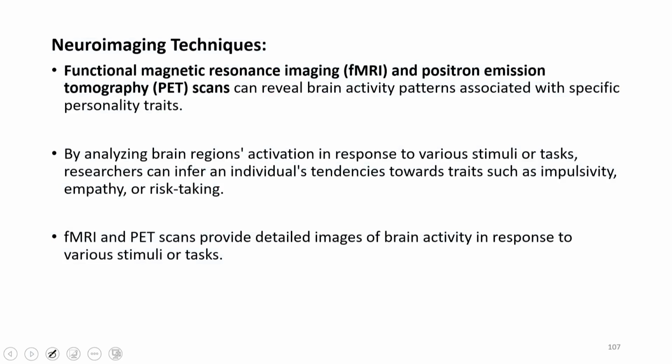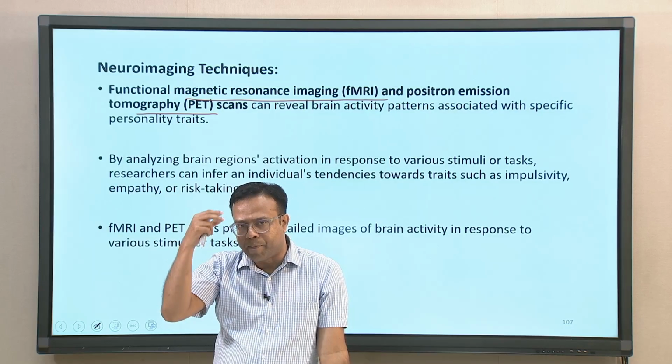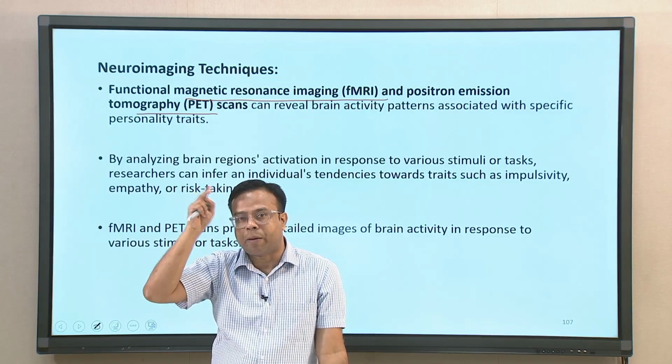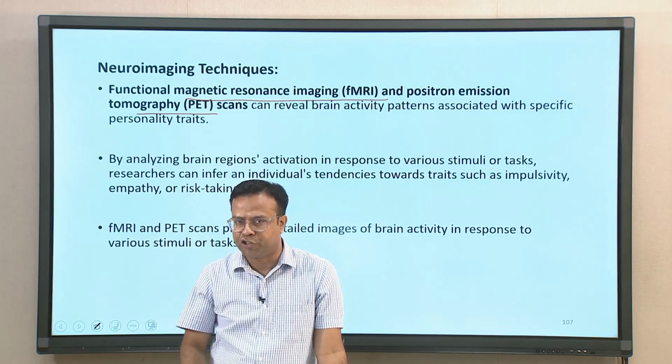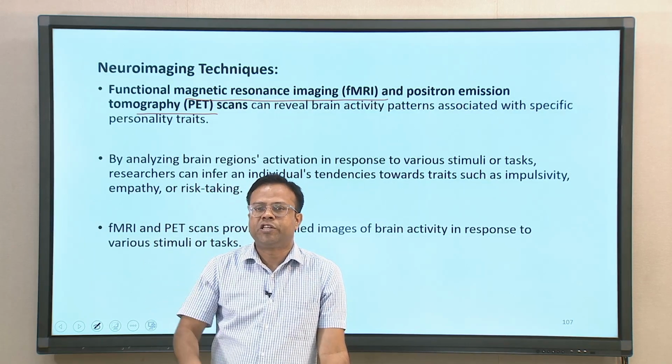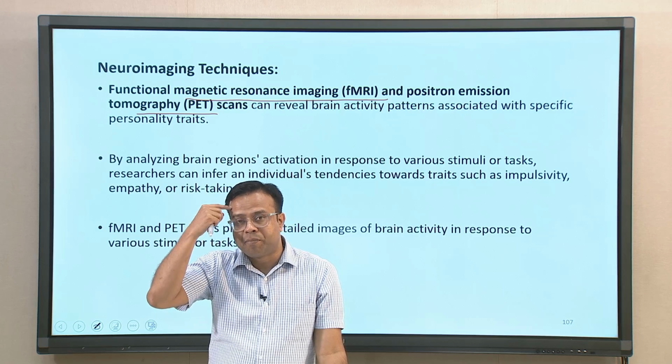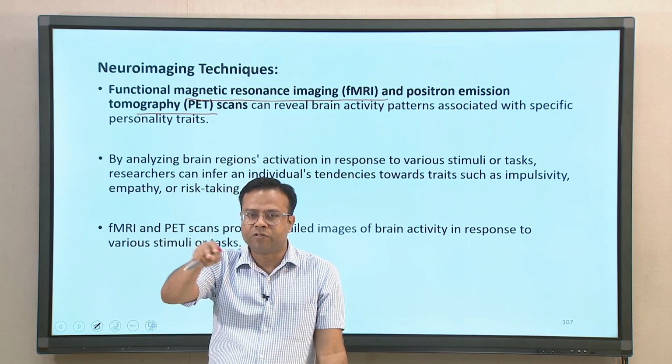These basically take a map of the human brain itself using things like MRI, fMRI, functional magnetic resonance imaging, and positron emission tomography, which is also called PET scans, which are typically used by neurosurgeons in hospitals and so on. So, the idea is using these techniques you can map the structure of the brain or what is happening in the brain, you can see the functioning aspect also. That is why neurosurgeons find defects or problems in brain functioning, and accordingly these are the kinds of tests used.